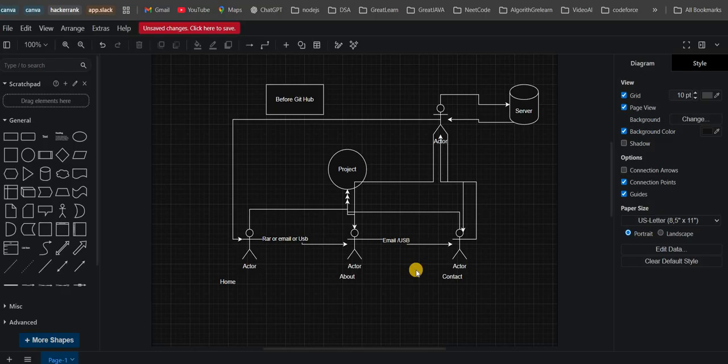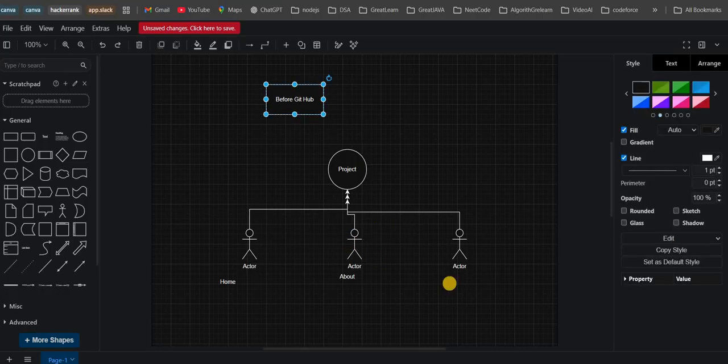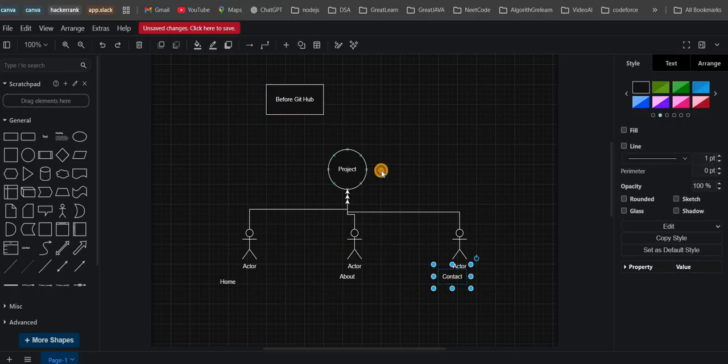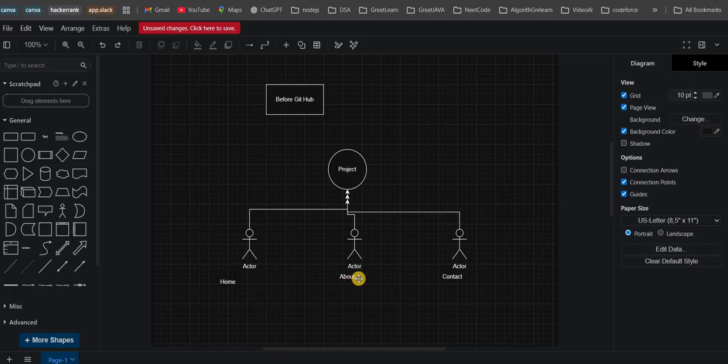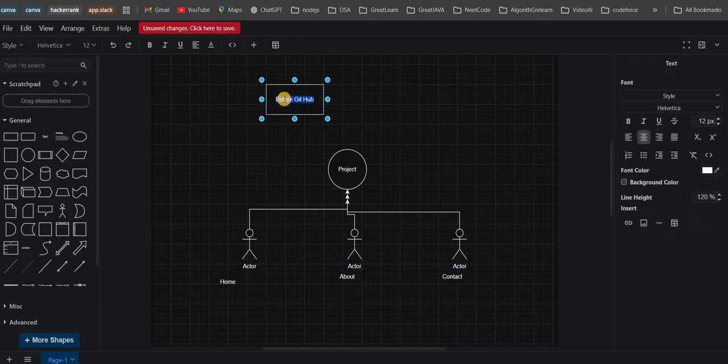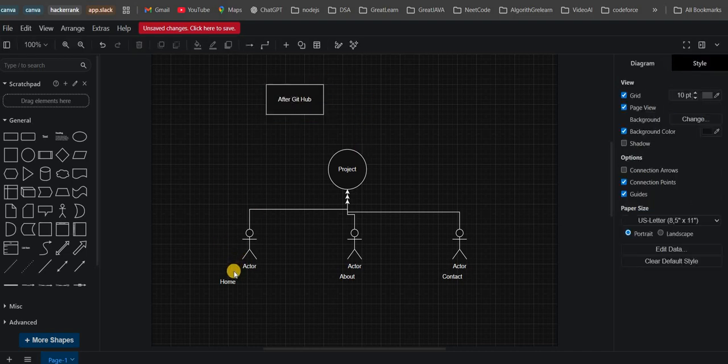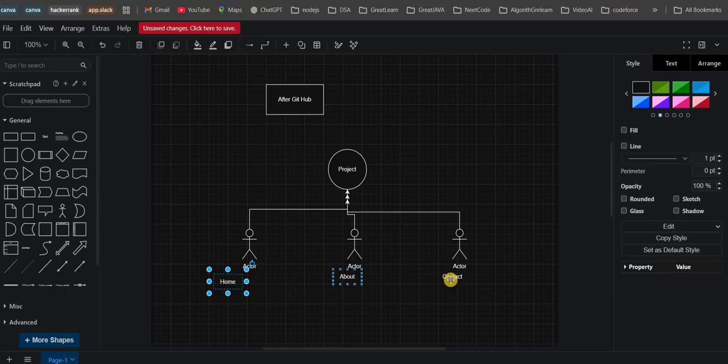But nowadays we use GitHub to completely change that process. So what happened after GitHub? The same persons are working on this project. He works on the home page, he works on the about page, he works on the contact page. Now the title is changed. After GitHub, he's working on the home page, he's also working on the about section, and he's working on the contact section. With the help of Git, these three members work simultaneously.